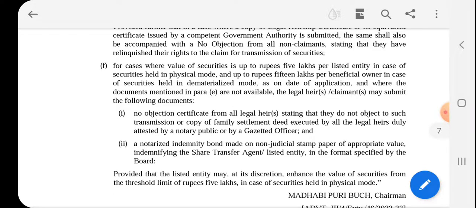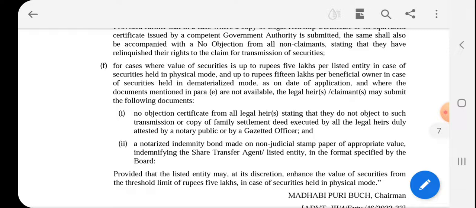In that case, the legal heir or claimant may submit the following documents. First, a no objection certificate from all the legal heirs stating that they do not object to such transmission, or a copy of the family settlement deed executed by all the legal heirs duly attested by a notary public or gazetted officer.